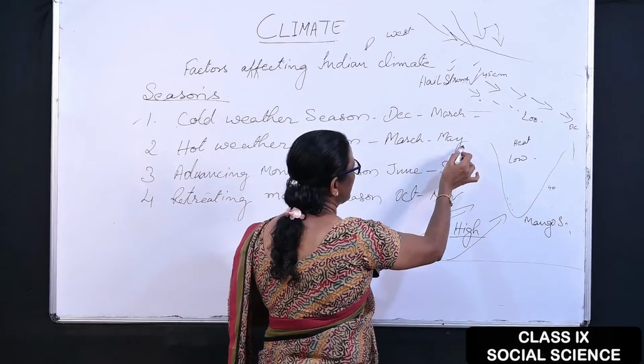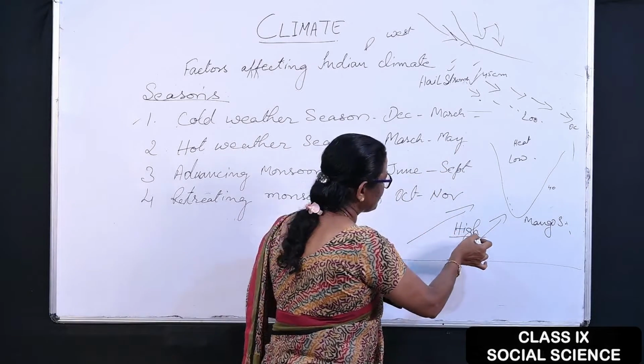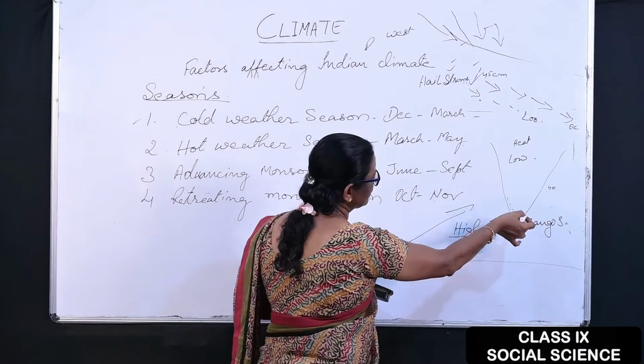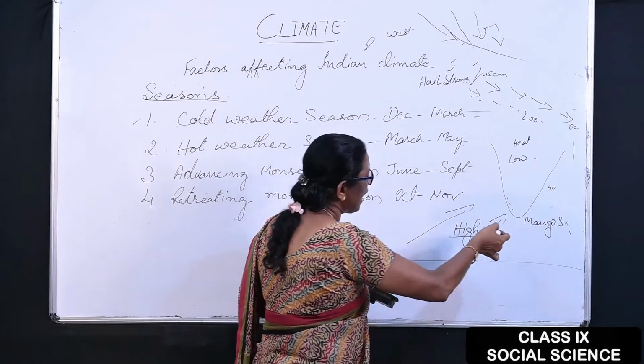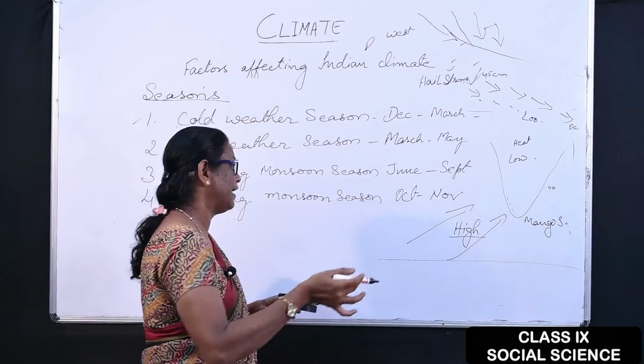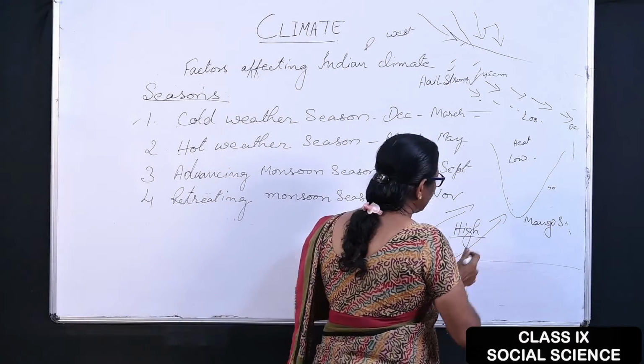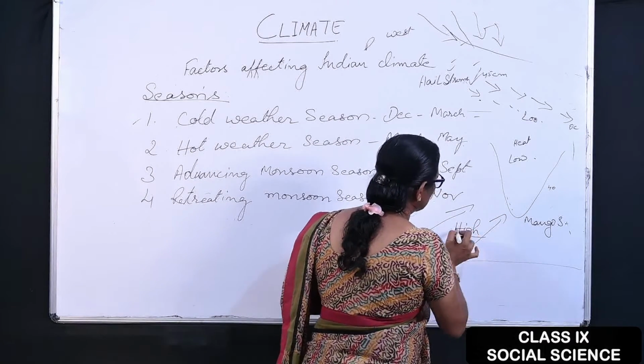Otherwise by the end of May, or middle of May, by the first week, we might have received a lot of showers, and slowly with thunder and lightning the rain starts. This wind turns in two directions.